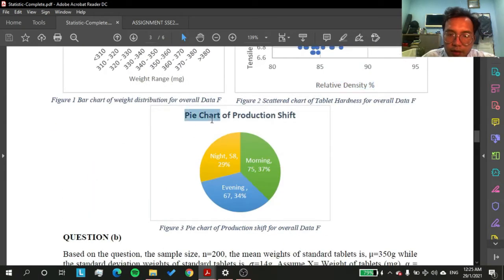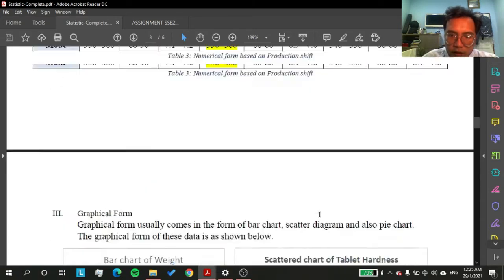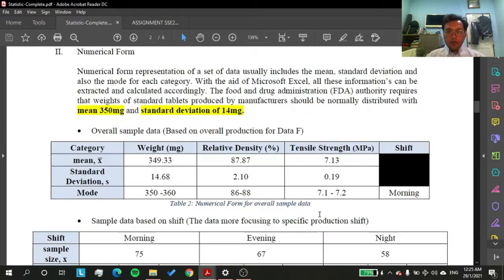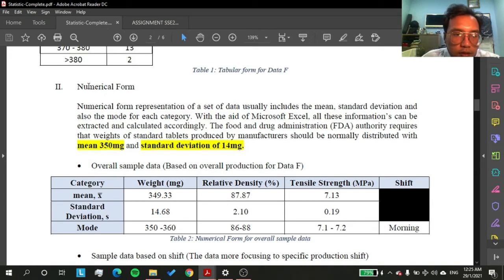And for the last one, the pie chart of the production shift. As we can see here, most of the production occurred in the morning with 37% of it, and in the evening there is 34% of the production, and the night is the least with 29%. For more detail, I will continue to the numerical form.